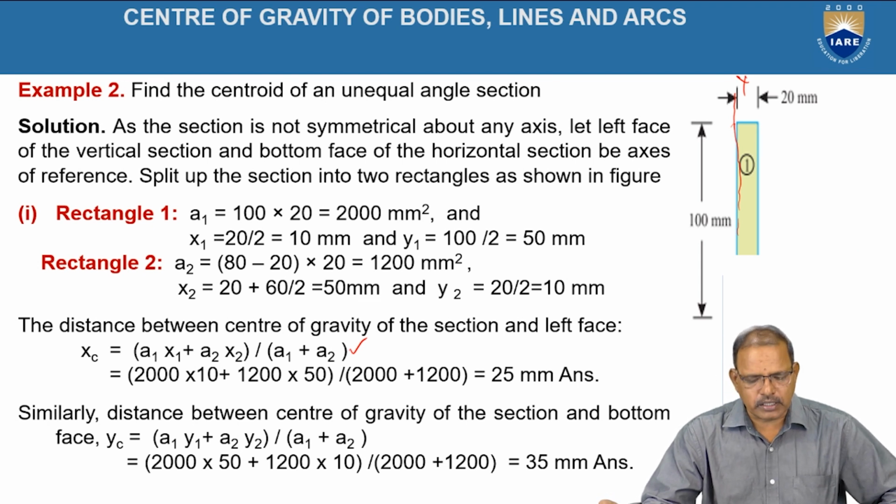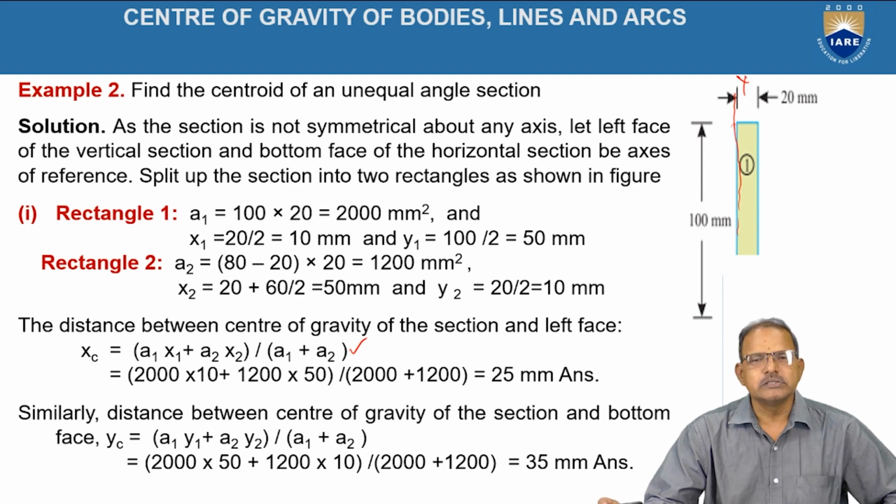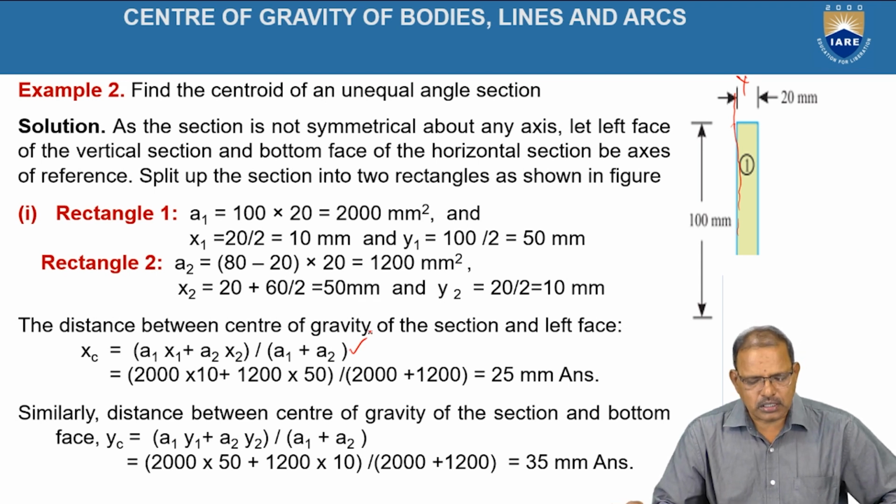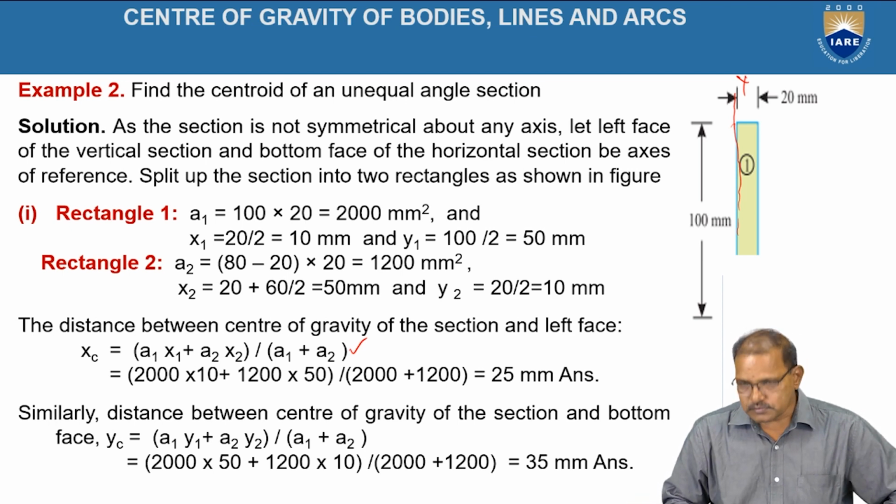So, after determining x1, y1, x2, y2 and areas a1 and a2, by using the relations xc is equal to a1 x1 plus a2 x2 divided by a1 plus a2, similarly yc is equal to a1 y1 plus a2 y2 divided by a1 plus a2, we can determine the position of the centroid.